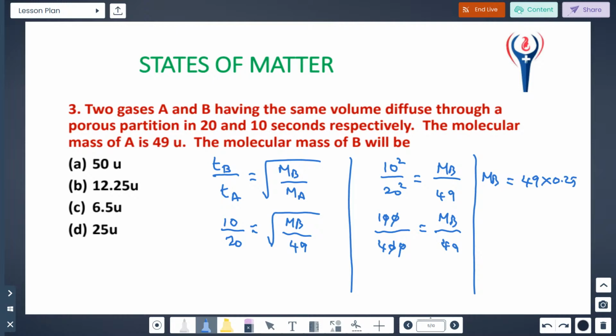So 12.25 is the correct answer. Just remember this formula: the time is given, and time and molar mass are directly proportional. Next one.